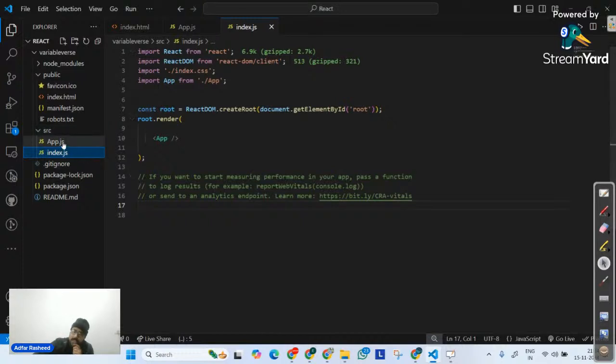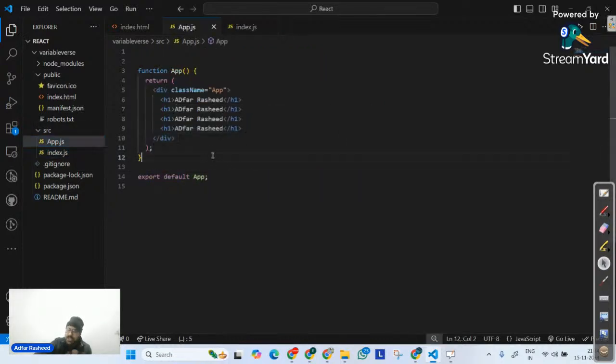But Sarji, okay, we understood now the whole folder structure. I don't need robots.txt. I don't need all this. I understand index.html is the main file inside my public folder. It must have a div whose id is root. And then I have a src folder where two files are mandatory. I understood this. But Sarji, I have never seen any function returning HTML.